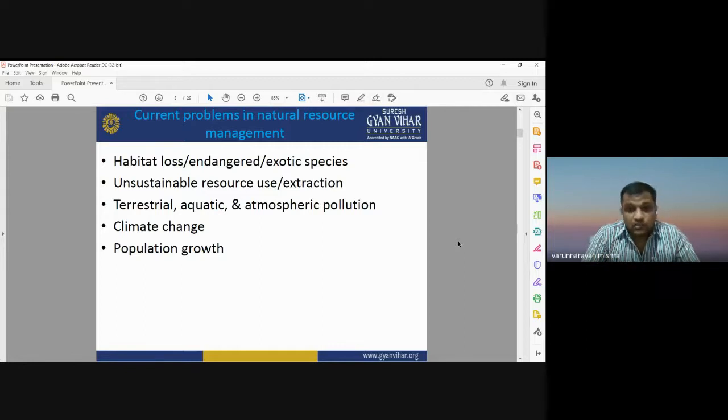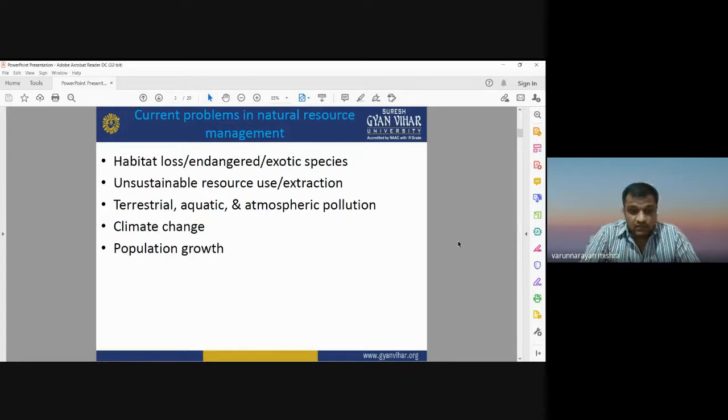Next is terrestrial, aquatic, and atmospheric pollution. Pollution is a problem for human life, for any living organism, and for life on earth. Pollution is affecting terrestrial life, aquatic life, and the atmosphere. Terrestrial life means all the living organisms living on the land surface, known as the terrestrial ecosystem. Aquatic life means the animals and living organisms that live in the seas and oceans. Atmospheric pollution is an important issue in natural resource management.